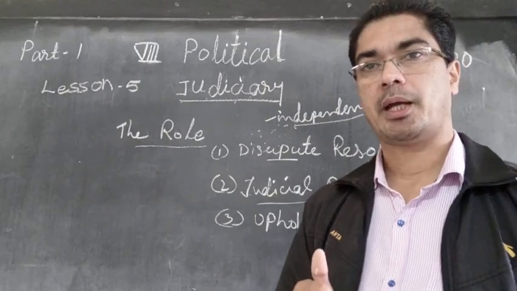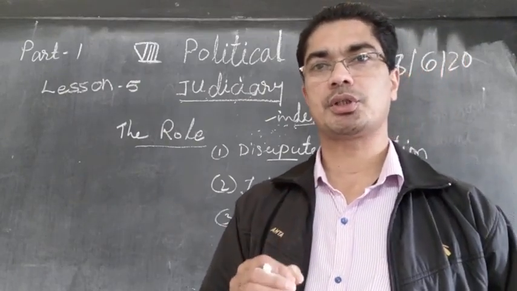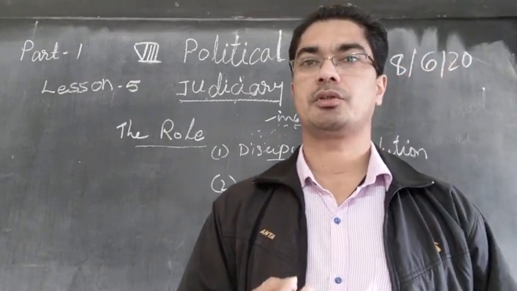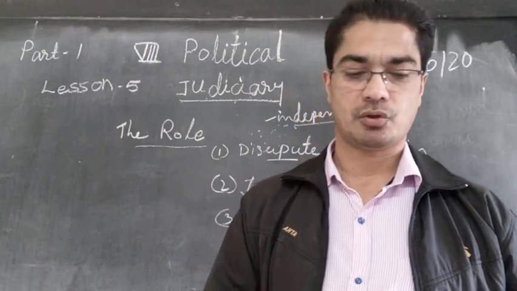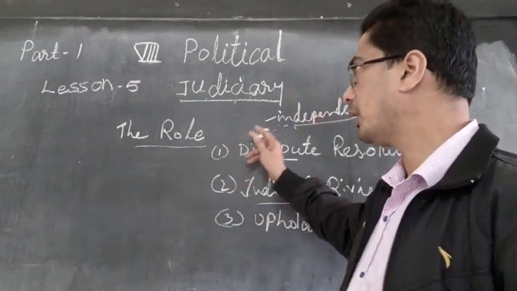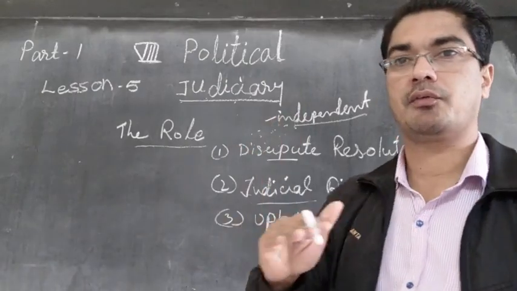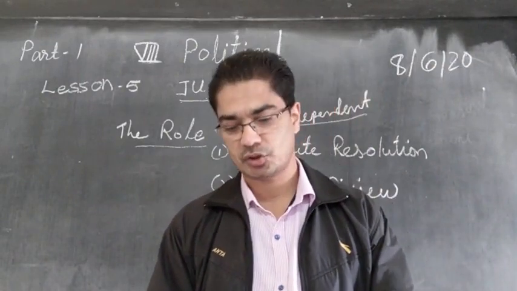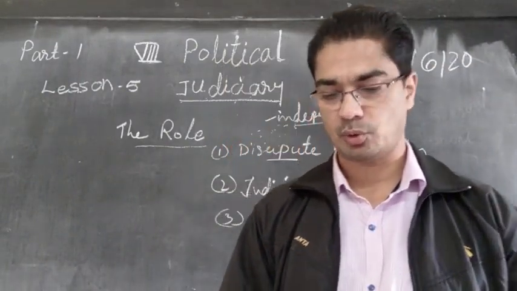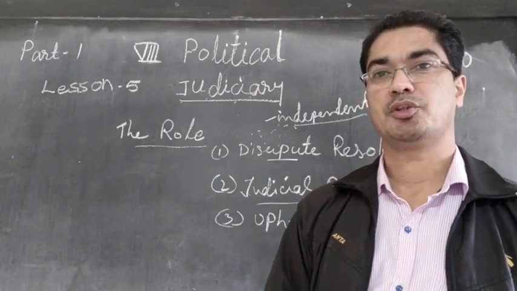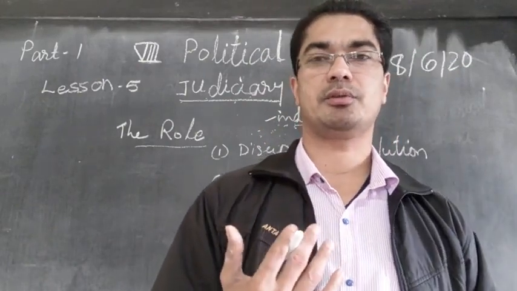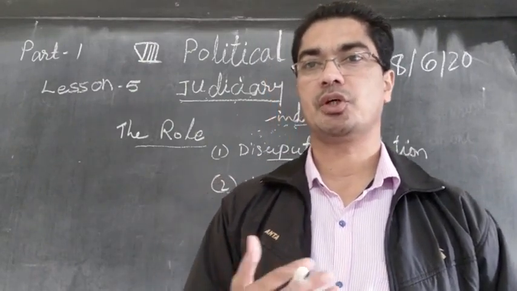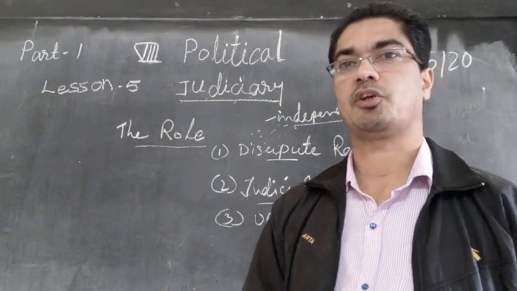Therefore, people will be happy to approach the court and receive in full the rights to live a fully human life. So that is why the courts are there, and they are given independence to give the correct judgment, and we hope and we believe that the judges will do their level best in order to protect the life of the people, to protect the rights of the people, and help them to live an honest life, a dignified life, and they will be enjoying the protection of the law.